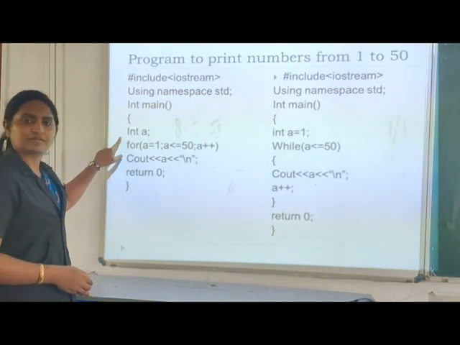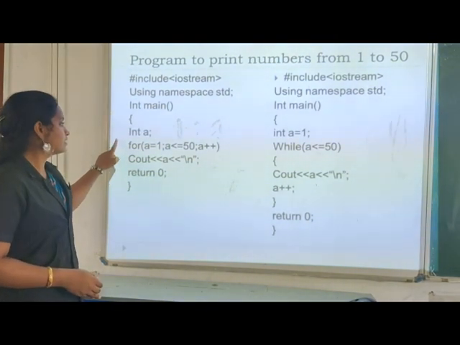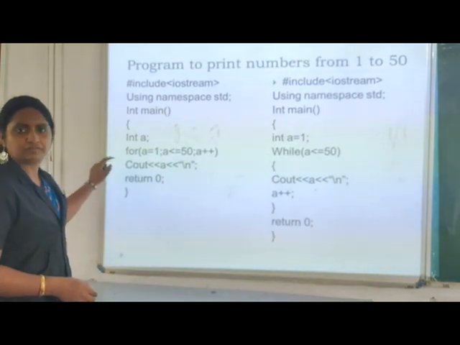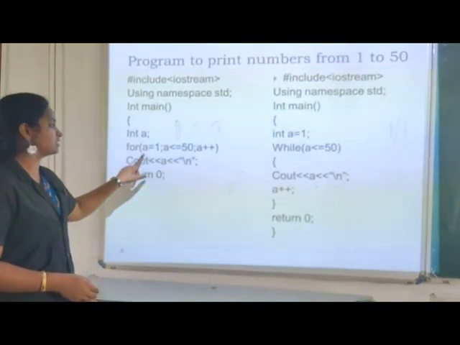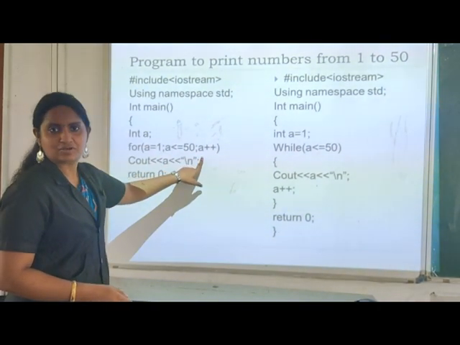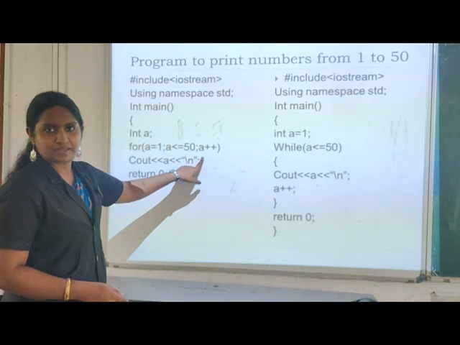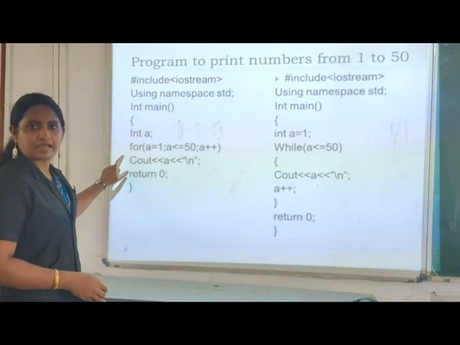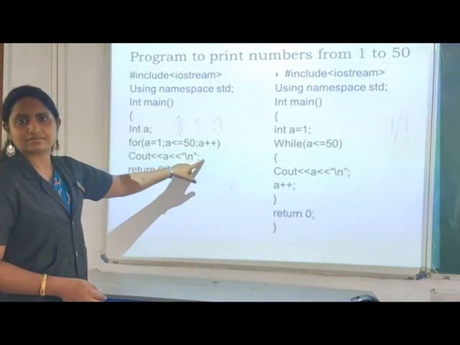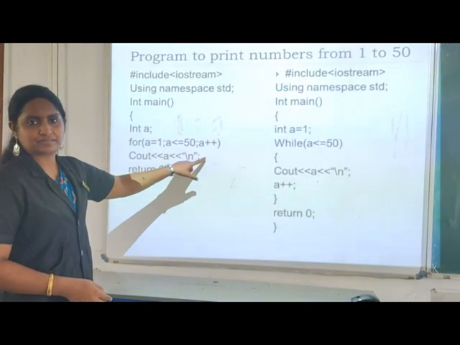Here we initialize the variable a with the value 1. In the for loop, we use the initialization, the condition, and the increment or decrement operation in a single line. In the for loop, we use 3 expressions in a single line.